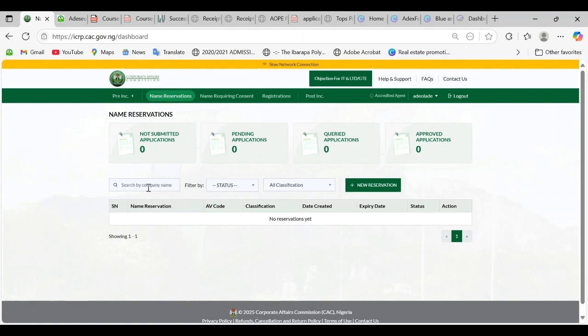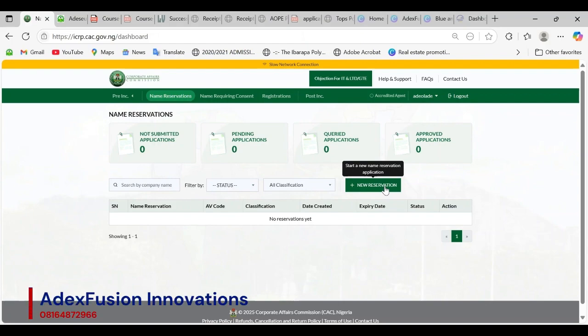So now let's go. Now we want to reserve a name. Like we said earlier, if you want to reserve a name, make sure the name is unique and specific. It should not contain restricted or misleading terms, and it should not be similar to other registered names. So let me use a name that I have in mind, for example. Let's say I'm trying to reserve a business name for ice cream, fruit drink, yogurt, and the likes. So you should know a name like that must be a sweet name.